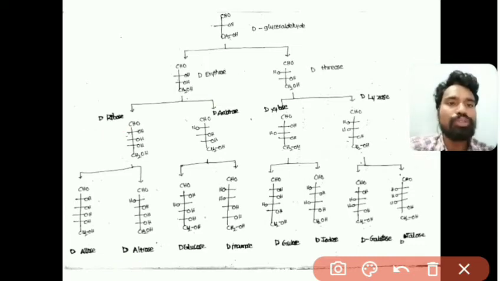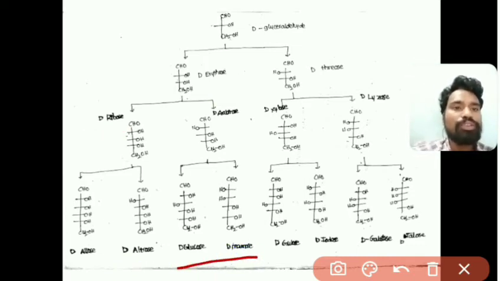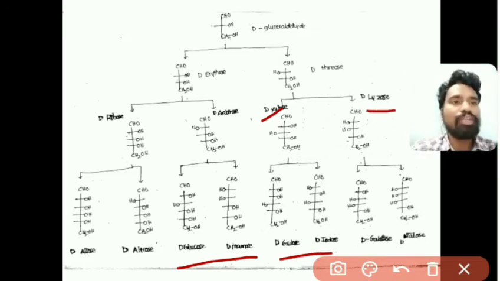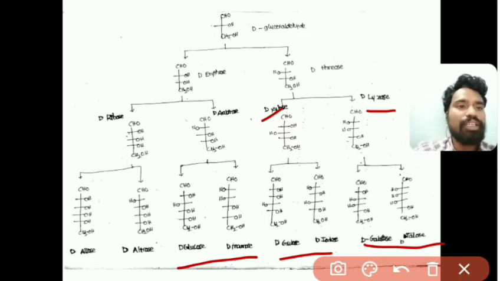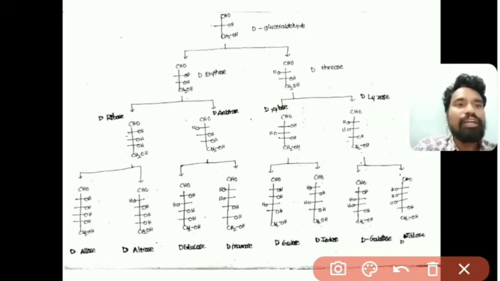Arabinose will give D-glucose and D-mannose, and xylose will give D-gulose and D-idose. From D-lyxose we get D-galactose and D-talose. So these are the different structures of trioses, tetroses, pentoses, and hexoses. These are the monosaccharide molecules of carbohydrates.